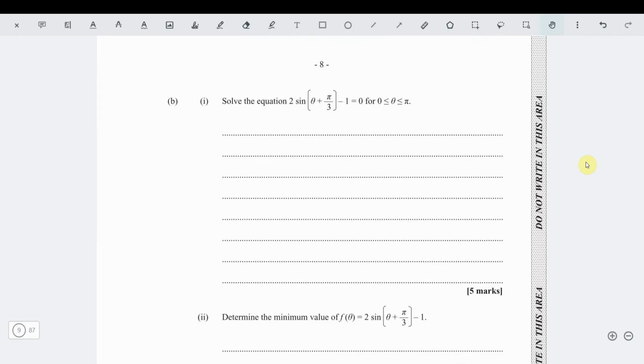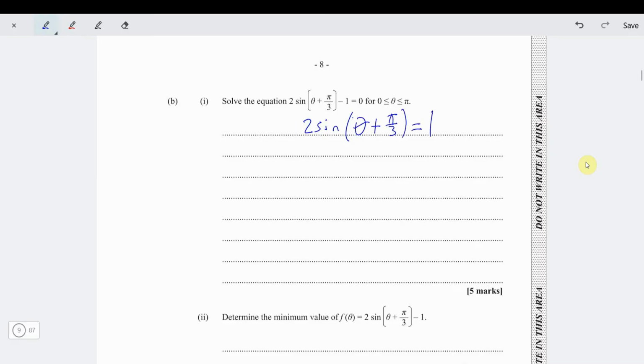Now this question here says solve the equation 2 sine theta plus pi over 3 minus 1 equal to 0, where your answer is between 0 and pi. So your answer is in the first 2 quadrants. The first thing we need to do is bring over the 1 to get 2 sine in bracket theta plus pi over 3 equal to 1. We can then divide through the entire equation by 2 to get the sine of theta plus pi over 3 is equal to a half.